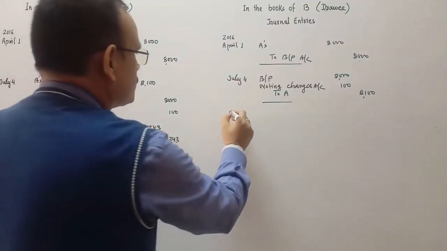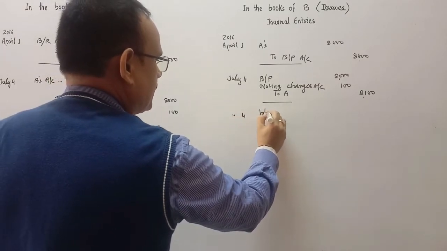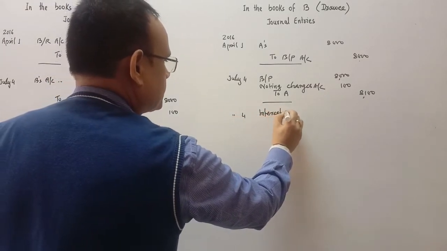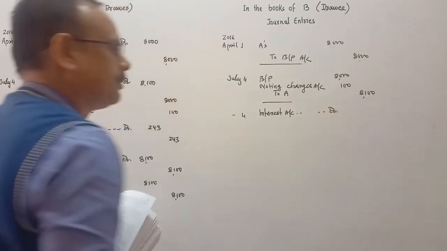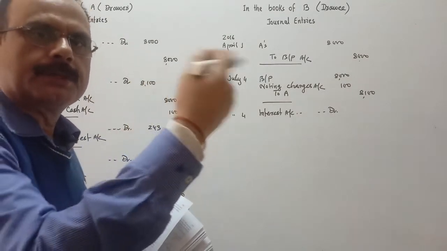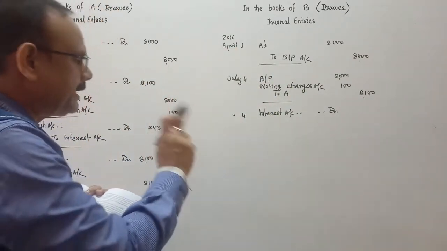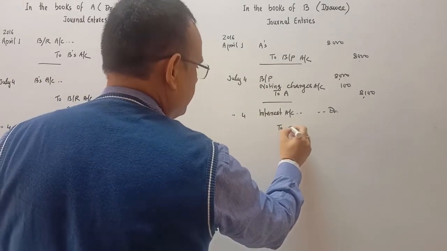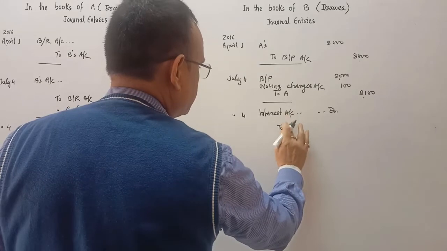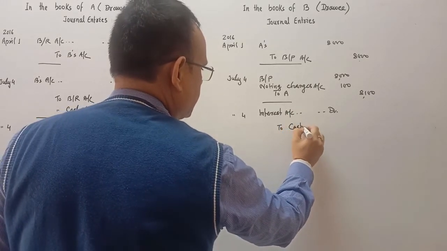Next on July 4, interest. Interest is the expense for him, so we will write interest account debit when he pays the interest for the renewal of the bill for 73 days. So we write interest account debit to cash account.